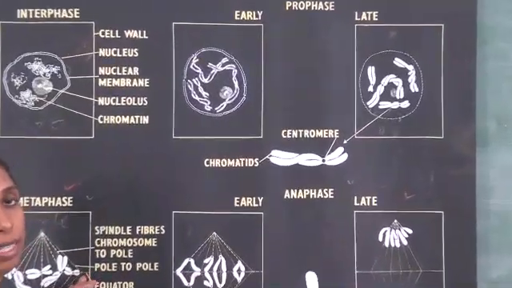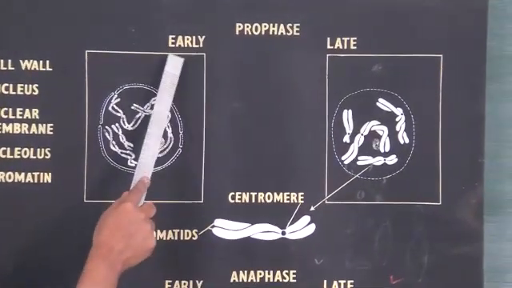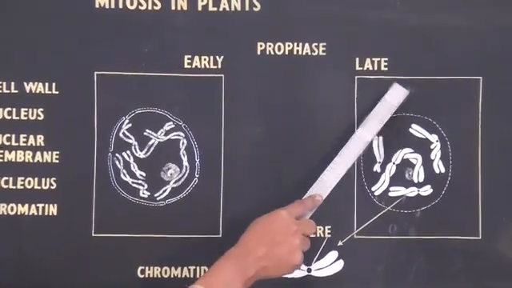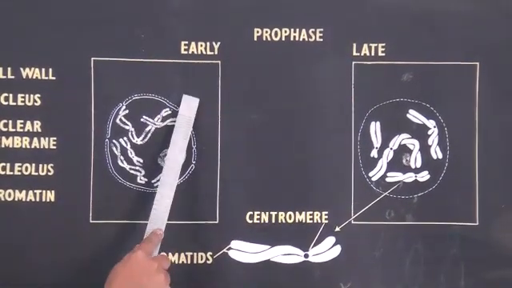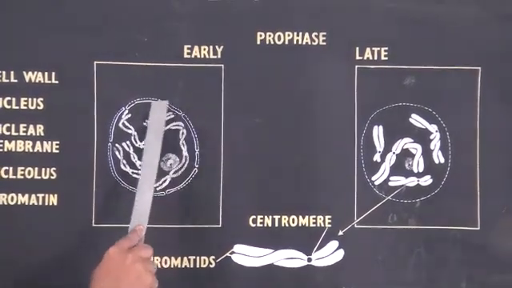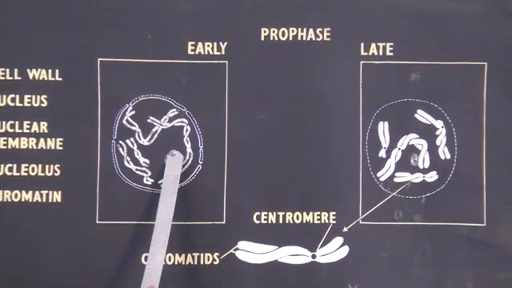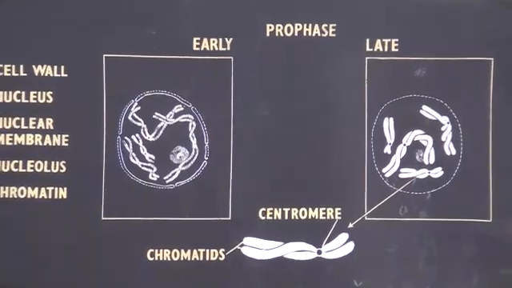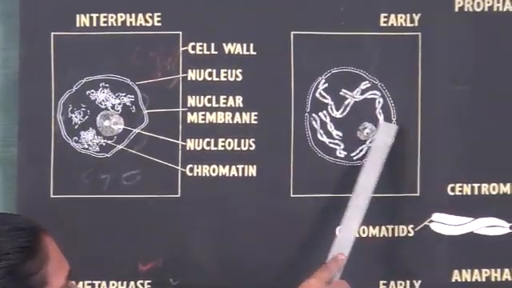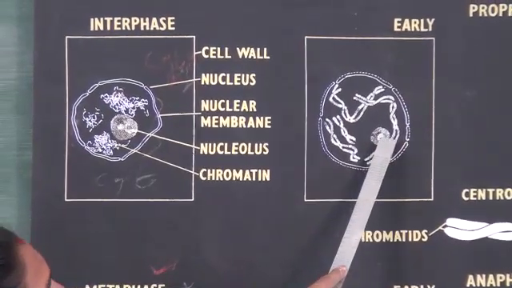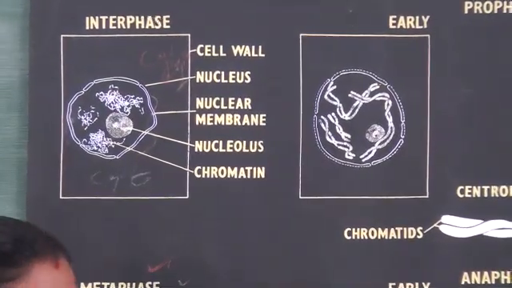In prophase there is an early prophase stage and a late prophase stage. In early prophase, you can see the nuclear membrane and nucleolus. Both the nuclear membrane and the nucleolus will disappear.